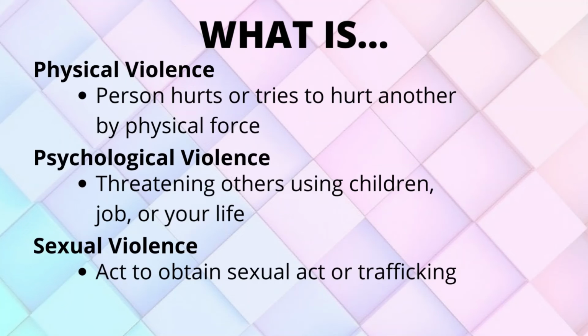Sexual violence. Sexual violence is any sexual act or an attempt to obtain a sexual act by violence. It is also an act to traffic a person or an act directed against a person's sexuality, regardless of the relationship to the victim.